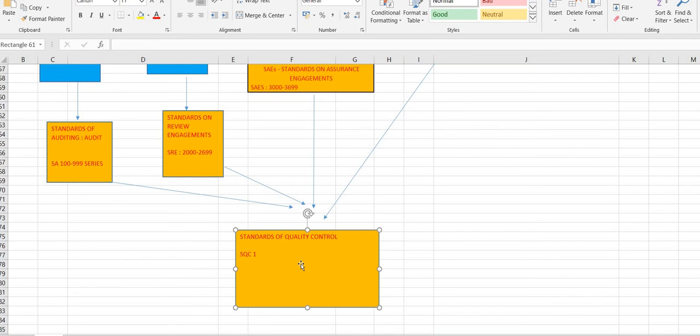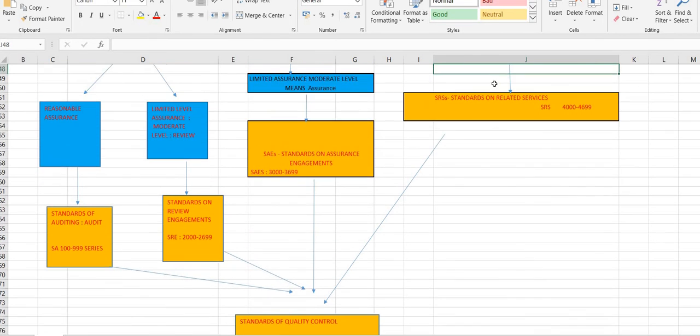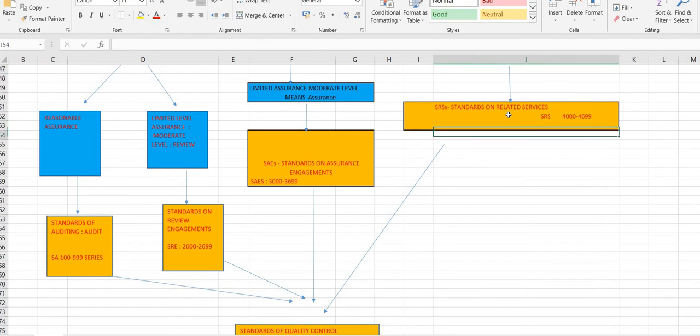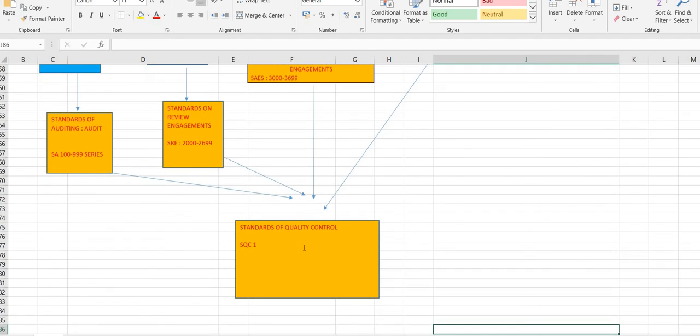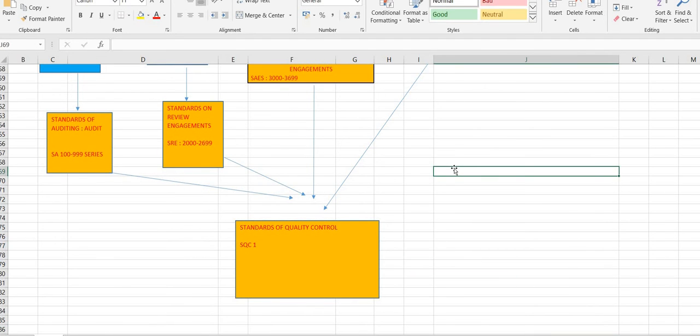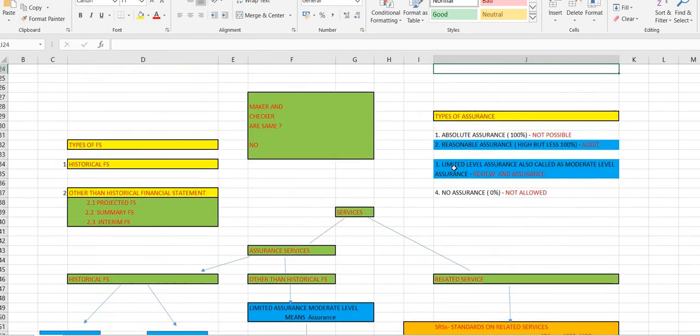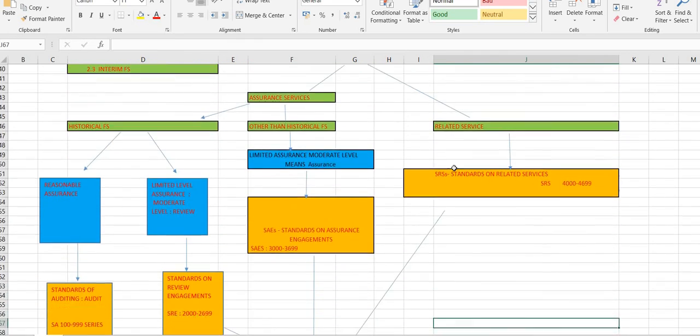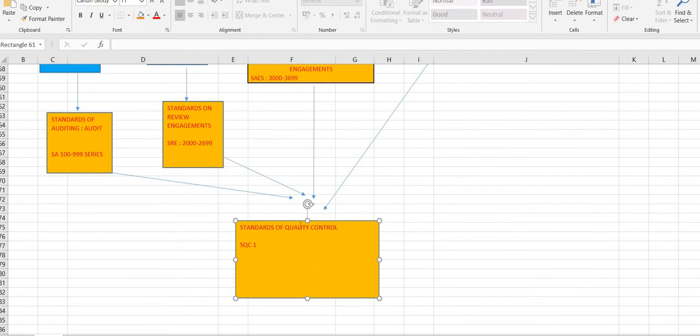All this together: the definition of standards of quality control is that all the firms and entities should do standards on auditing, should have review engagements on historical financial statements, should do assurance services, and should do related services. So what is standards of quality control? SQC 1 means all these four. This is the table we have discussed now. SQC full form is standards of quality control.